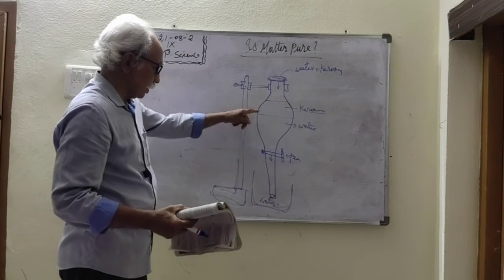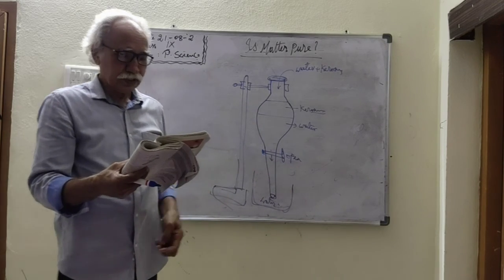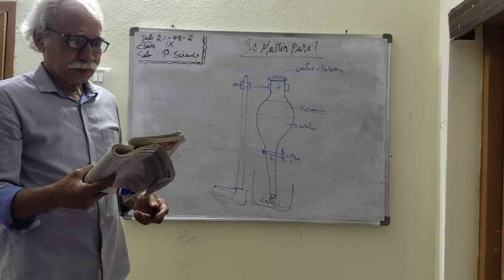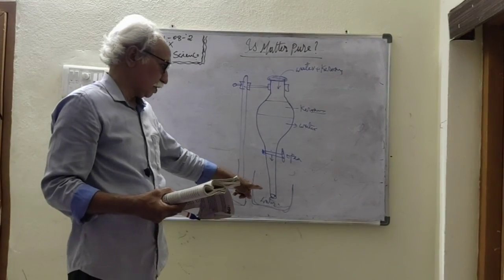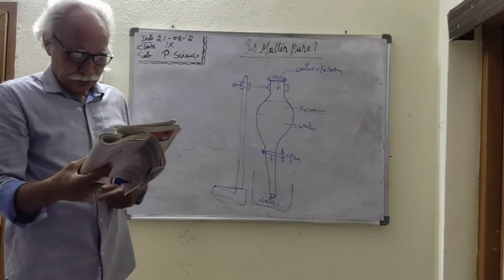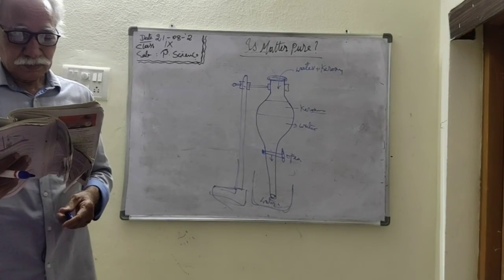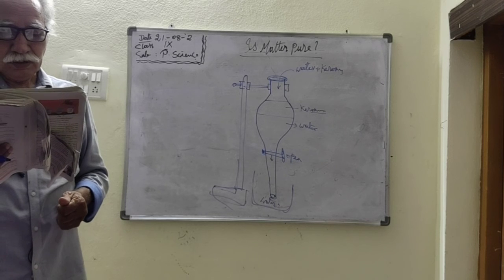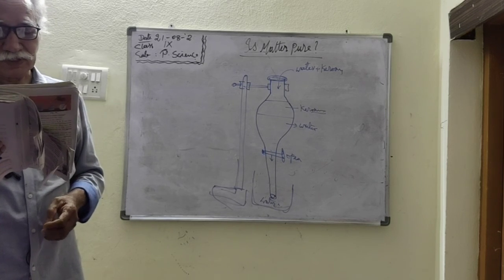When the water has completely run down, what remains is kerosene. So close the nozzle, stop the cork. Then you find that the separating funnel contains only kerosene. The water is present in the collecting beaker, so that we can separate one component from the other component. So immiscible liquids separate into layers depending upon their densities.